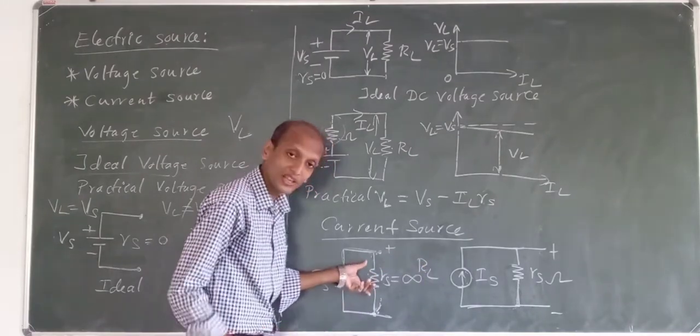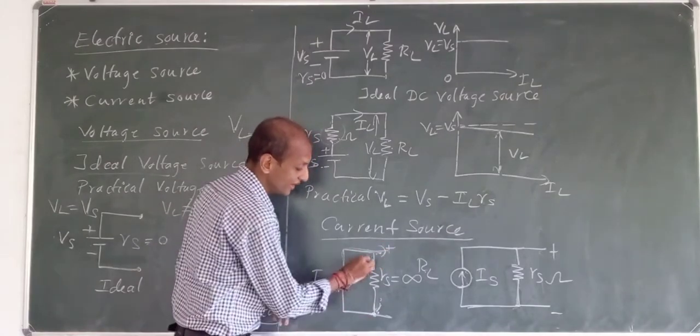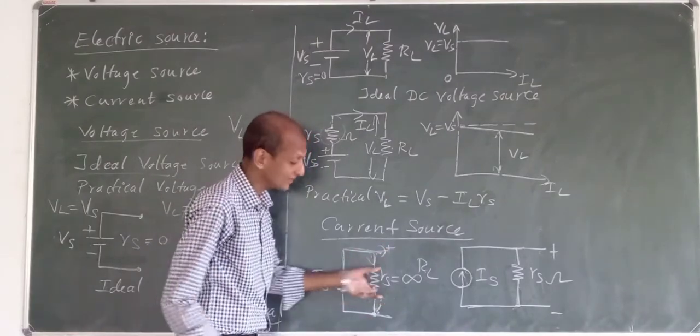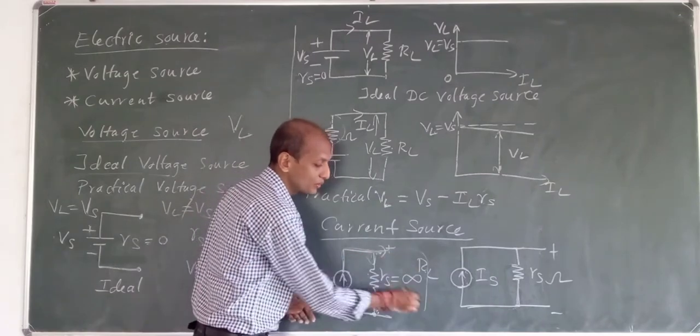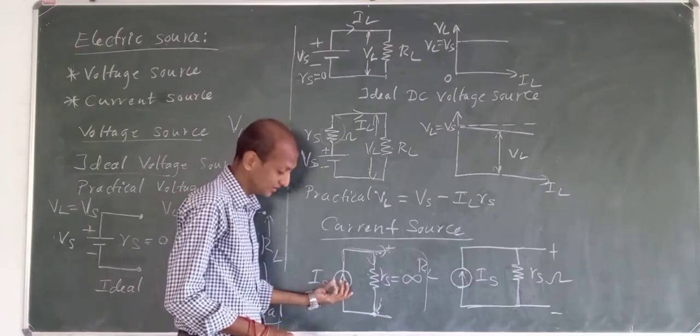Because here we have infinite resistance, current finds an easy path. Here we have this infinite resistance, which means all of the current will go to the load. Correct or not? Okay.